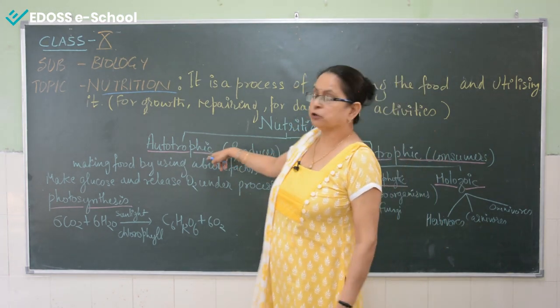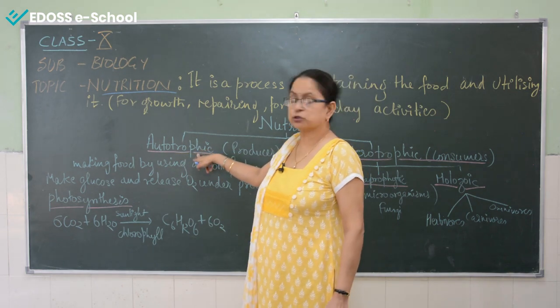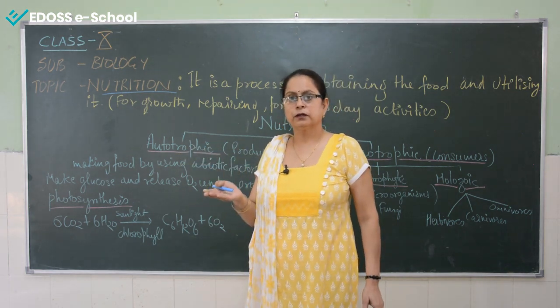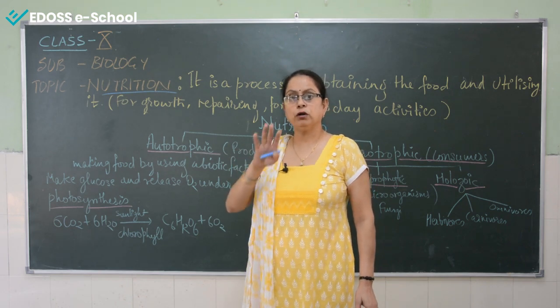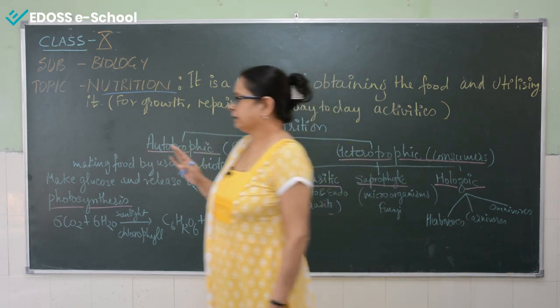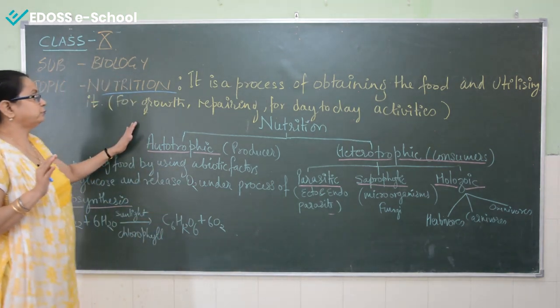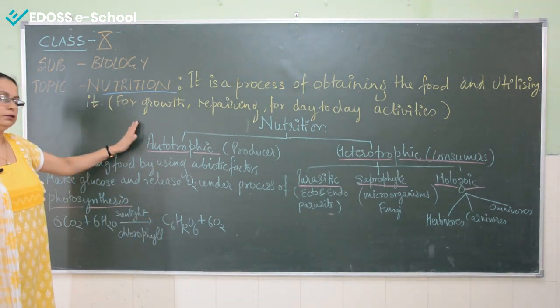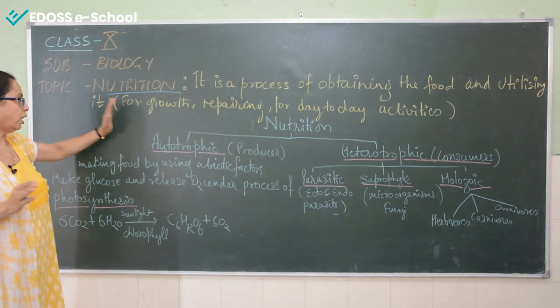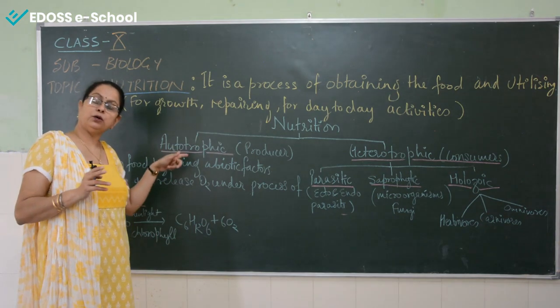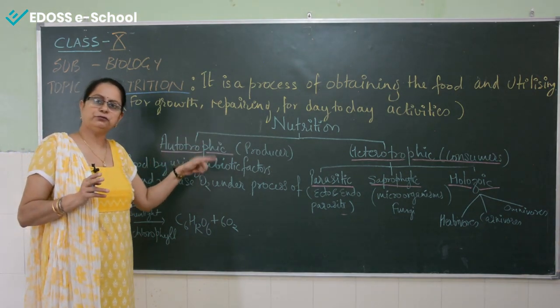Who are the heterotrophs? Who are the autotrophs? Autotrophs means those who can make their own food, and the example is all the green plants. They are the only ones who can make their food, and we all depend on this food only. Now autotrophs are called the producers because they are the only ones who can produce the food.